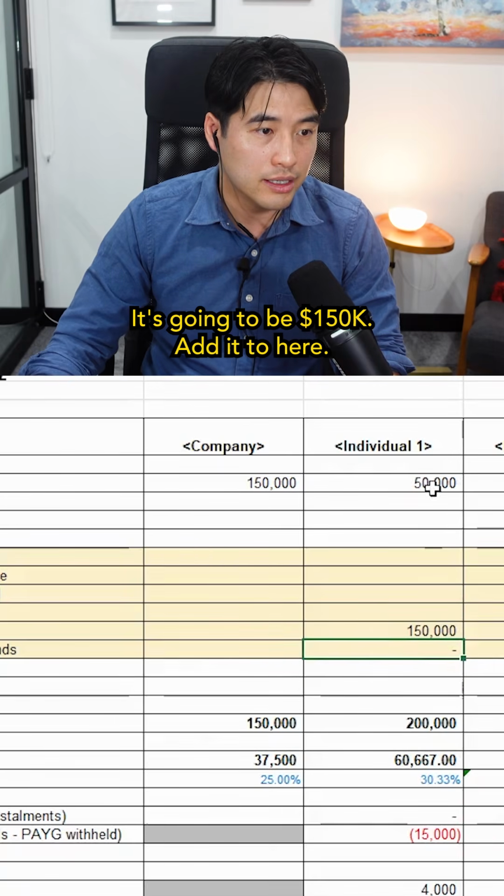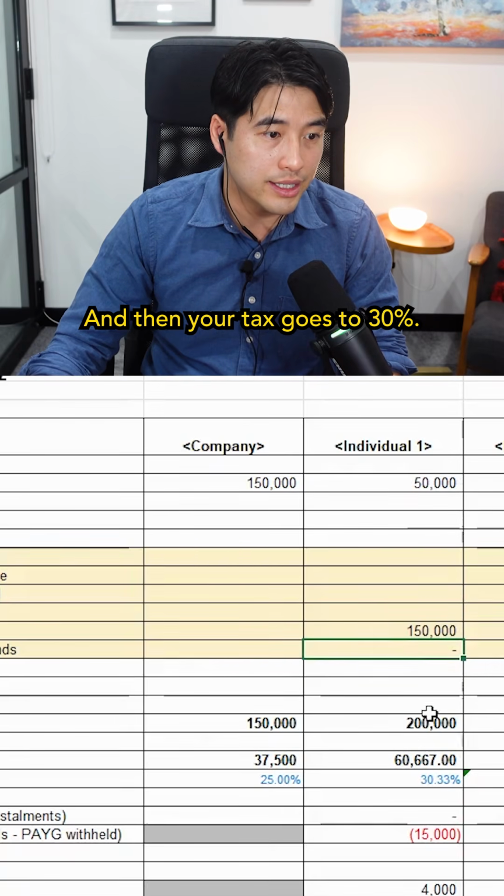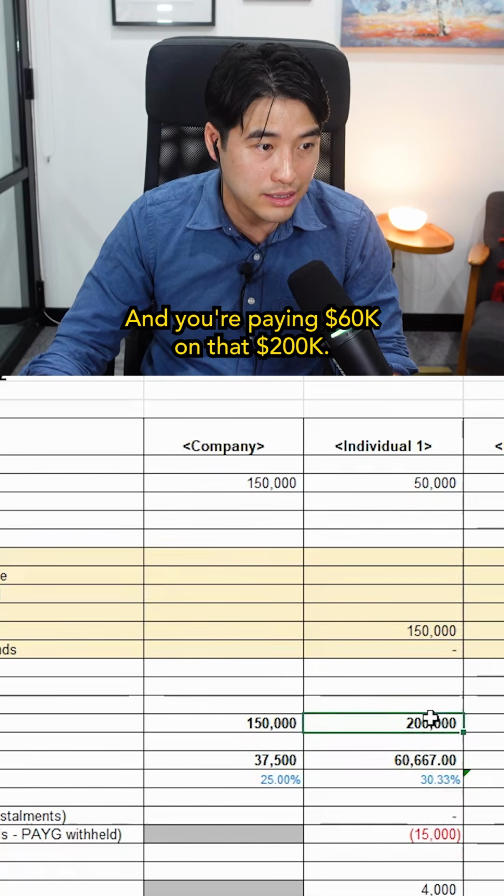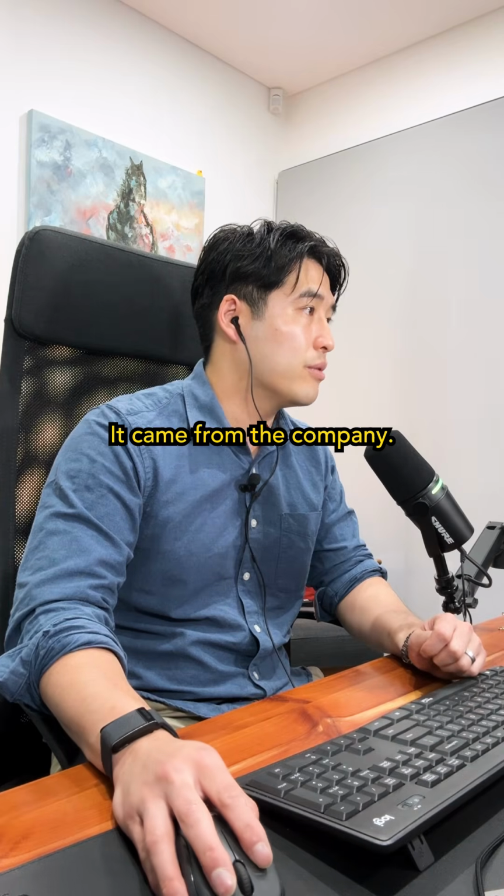it will get added here. It's going to be $150K added to here, and then your tax goes to 30%, and you're paying $60,000 on that $200K. But where did that $150K come from? It came from the company.